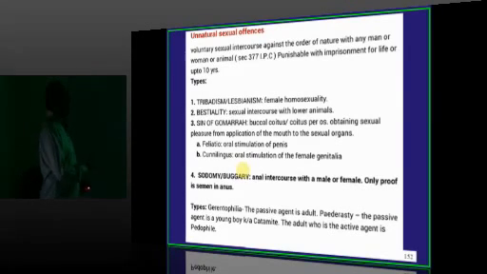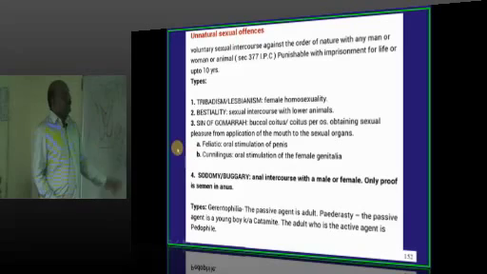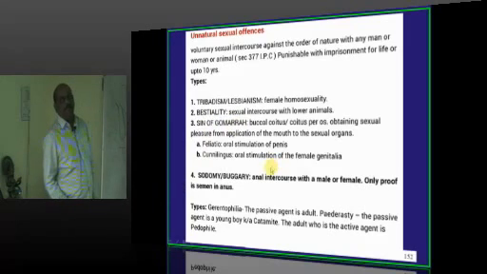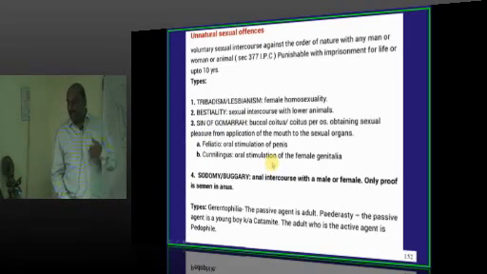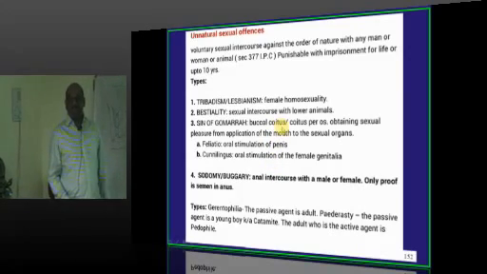Which are against the order, voluntary sexual intercourse against the order of the nature with any man or a woman or even an animal become unnatural. So tribadism, that is lesbianism, bestiality, sin of Gomorrah, sodomy, etc., etc. They are against the order of the nature and they become the unnatural sexual offences.